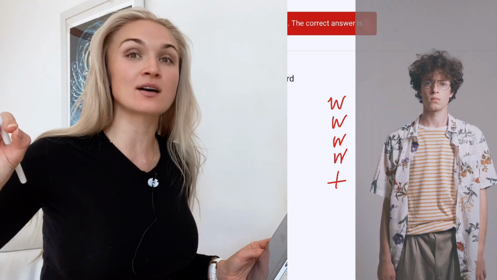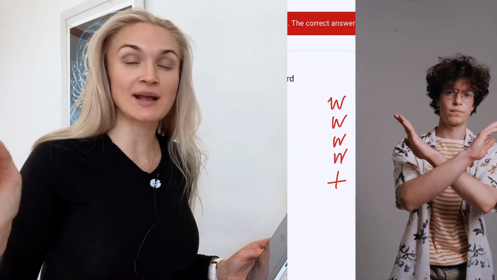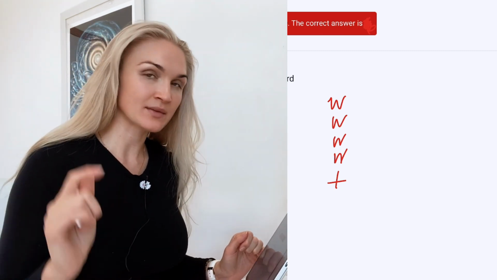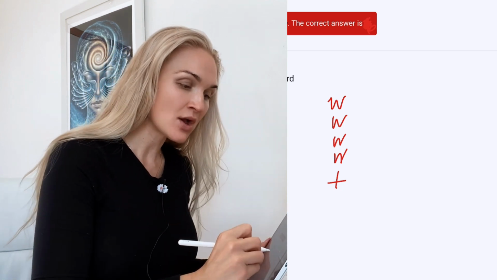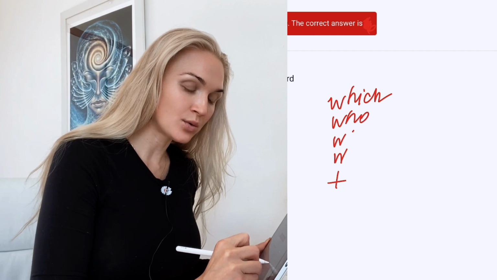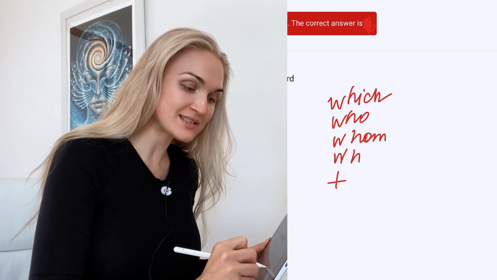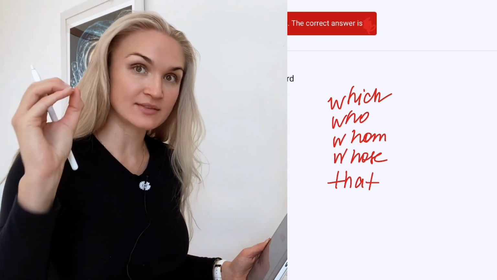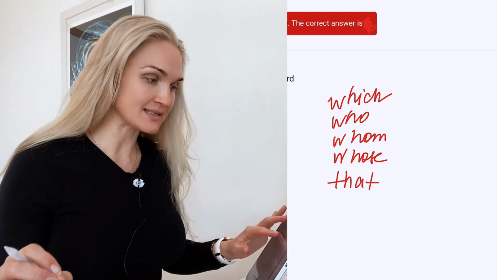And if there is a verb inside of that relative clause, we're not going to think of that verb as sentence forming, because it will be inside of its own relative clause ecosystem. It's not participating in a big subject and a big verb structure. So just keep that in mind. So here they are: which, who, whom, whose, and that. These are all your relative conjunctions. They begin relative clauses. Awesome.